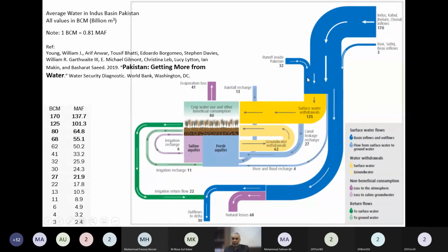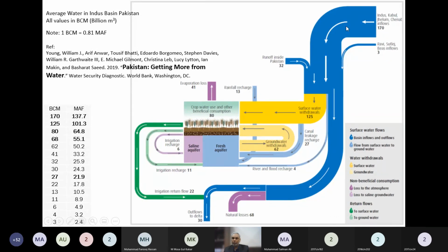Runoff generated within Pakistan, runoff from the eastern river, they are saying only 3 billion cubic meter. So less than 2 million acre feet. Previously we say eastern rivers are giving us 8 million acre feet. So recent study 2019, they have downgraded it, and they are saying no, we are getting much less from here.